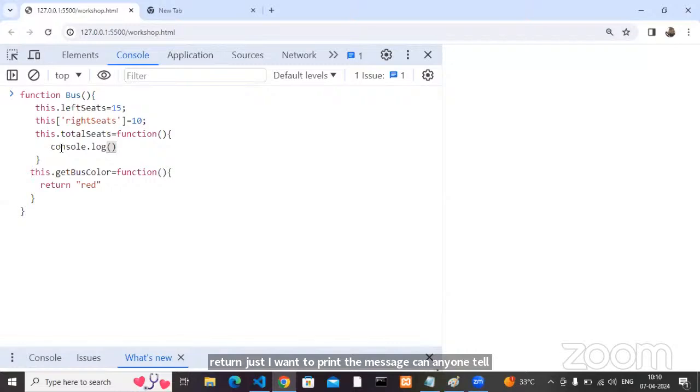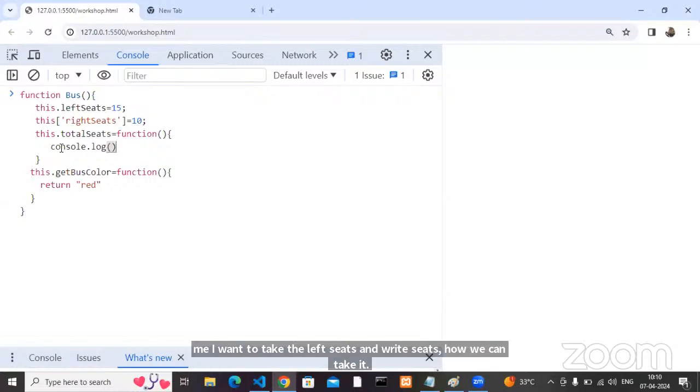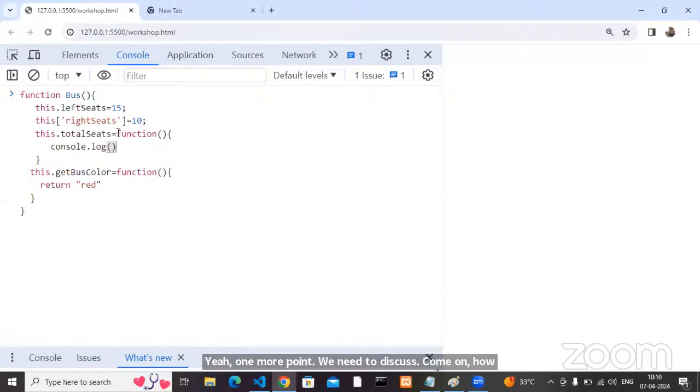Here one more point we need to discuss. How can we take them? What code do you want me to write here? Like this, left seats plus right seats? No, it is a wrong statement.